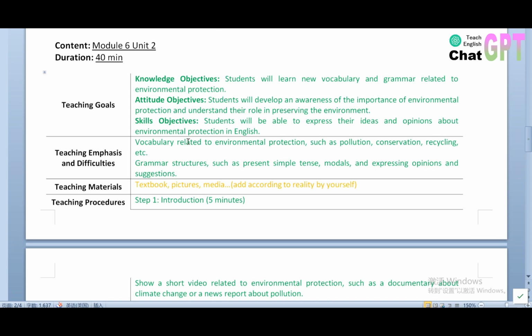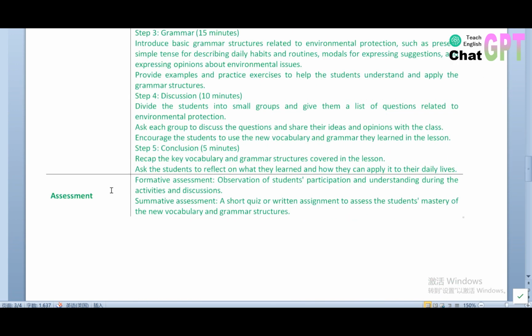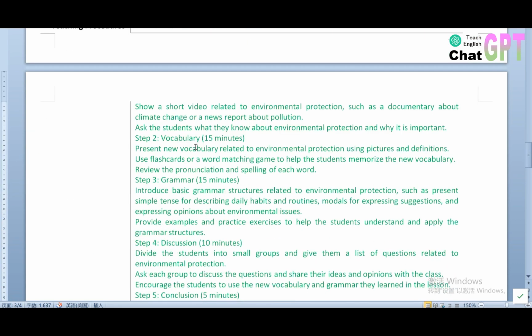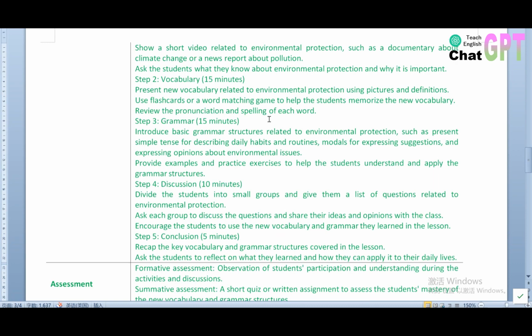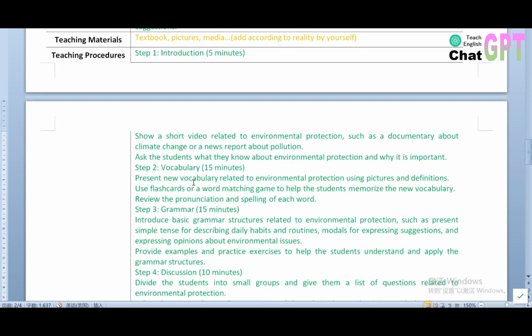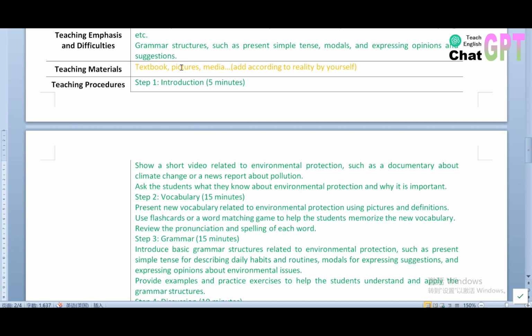Like, what should I pay attention to in the conclusion stage? ChatGPT didn't give me answers, so I added assessment by myself. There are formative assessment and summative assessment. You can create the assessment weight based on the reality of your students and class. But other things, as far as I see, are kind of satisfactory. And for the teaching materials, I added them myself because there are activities to teach students vocabulary that use pictures. They use pictures to make connections with words and meanings. So I added that myself.